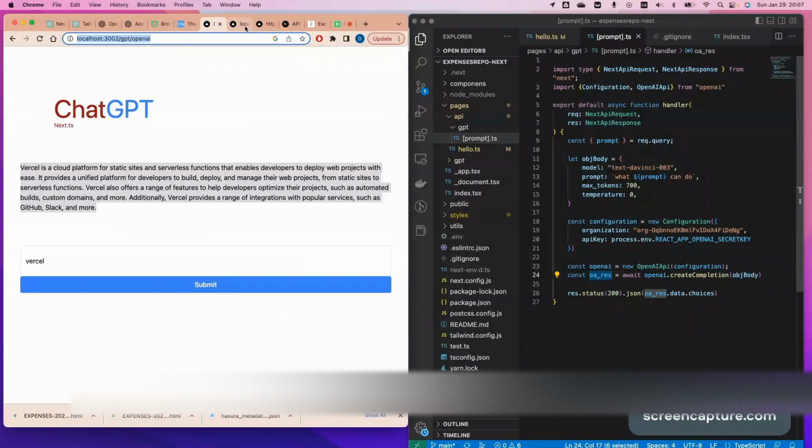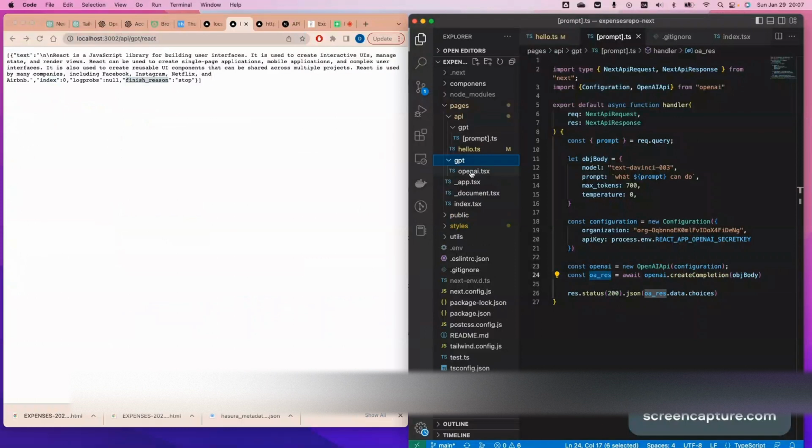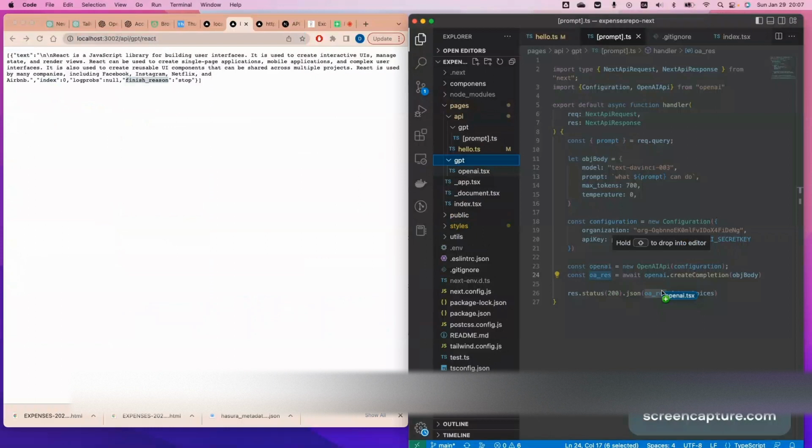Let me show you what a JSON structure is, right? So it's literally just inside the choices. This will be the text, and there will be index, and finish reason, right? So this is what I indicate, at the end. But this will be the return, the response JSON, which will be returned back to the front. So this is the API, okay? We're using this way to do the API, as you can see. So at the front page, it's a UI page. So what I also did, I put it into the GPT folder as well, and I call it OpenAI. I'm going to grab it and put it there.